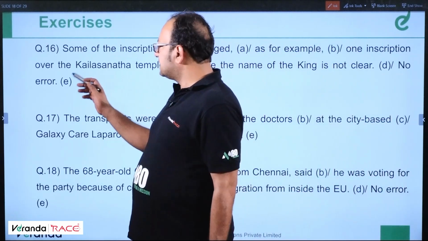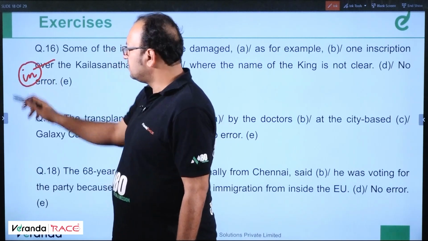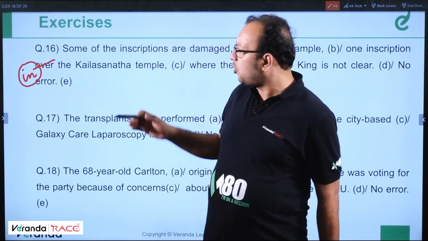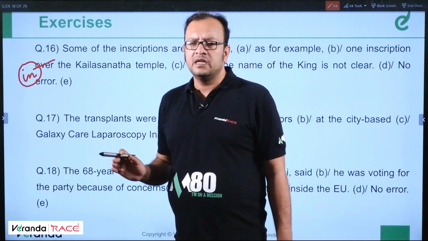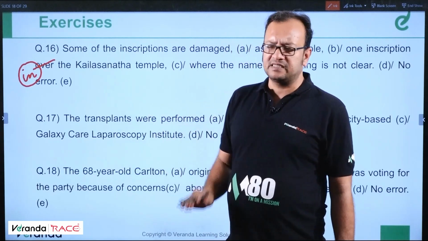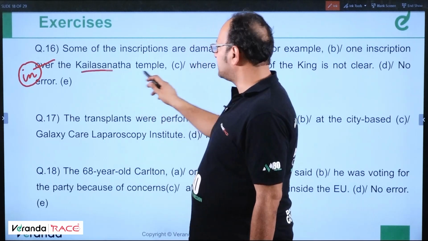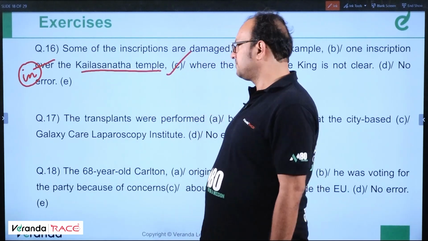Okay, inscription in the Kailasanatha temple. We cannot talk about inscriptions over the Kailasanatha. Even on was good enough, but in is the best answer because inscriptions are in the temple basically. So in the Kailasanatha temple. The error was in C, not over the Kailasanatha temple.